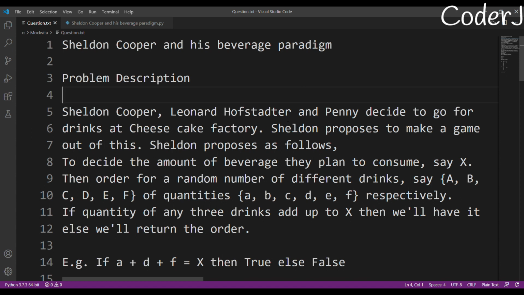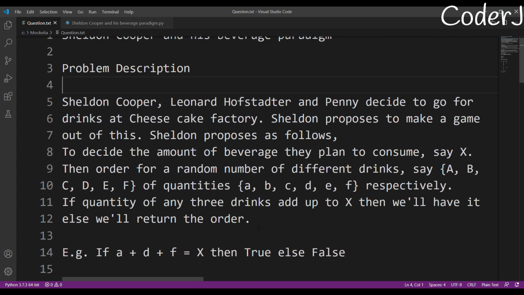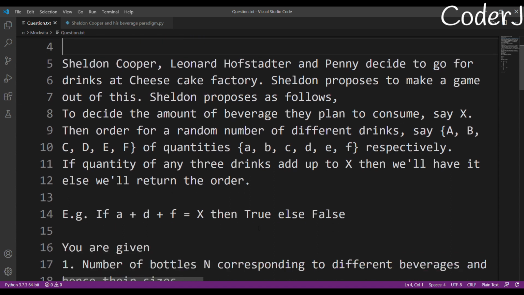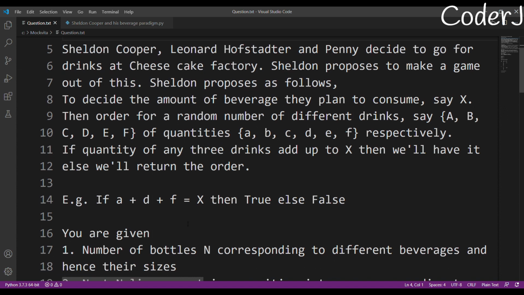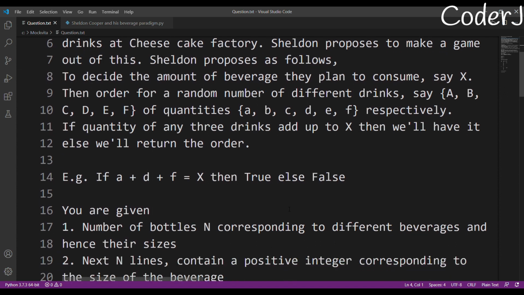Sheldon Cooper, Leonard Hofstadter, and Penny decide to go for drinks at a cheesecake factory. Penny used to work at this cheesecake factory. Sheldon proposes to make a game out of this. He proposes as follows: decide the amount of beverage they plan to consume, say X, then order a random number of different drinks, say A, B, C, D, E, F, basically an array of quantities. If the quantity of any three drinks adds up to X, then we'll have it, otherwise we'll return the order. If we are going to drink it, we return true, otherwise we return false.